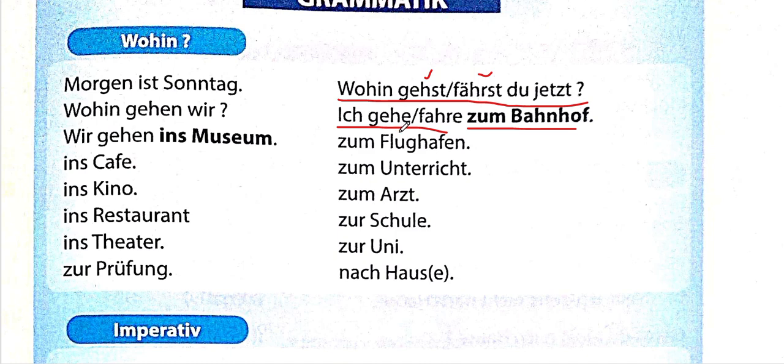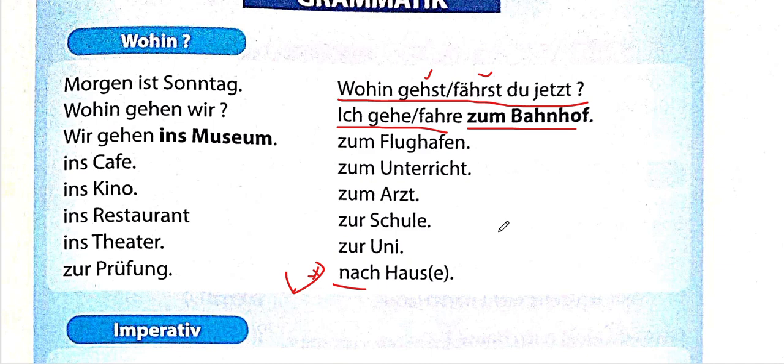You can also say ich gehe zum Unterricht. I am going to the class. Zum Arzt, that means to the doctor. Zur Schule, to the school. Zur Uni, to the university. But there is an exception, which is with Hause, because Hause is used with nach, not with zum, zur, or ins, whatever you want to call it. So nach Hause is an exception because I have told you previously that we use nach with countries except Turkey and USA where we use the.